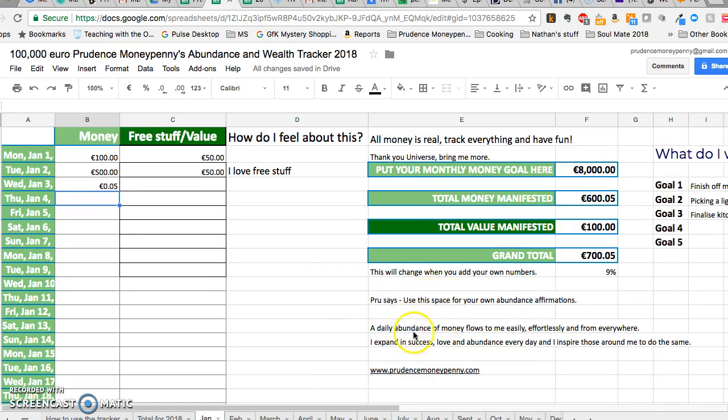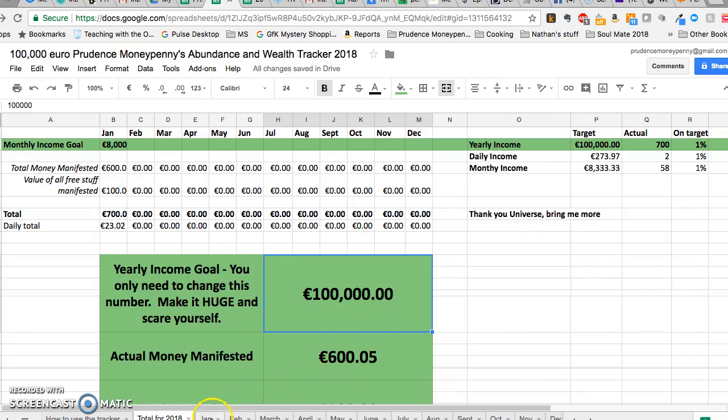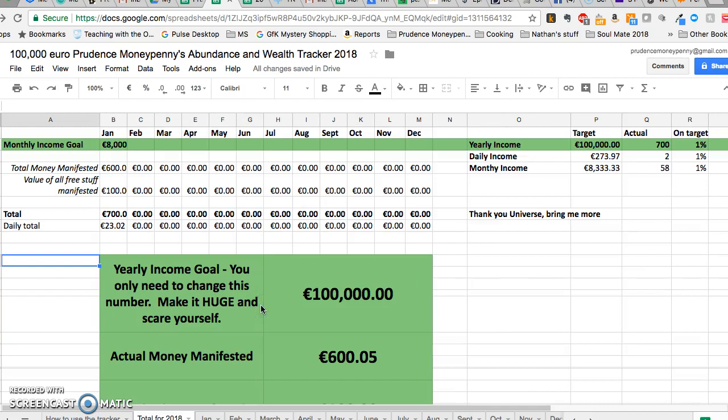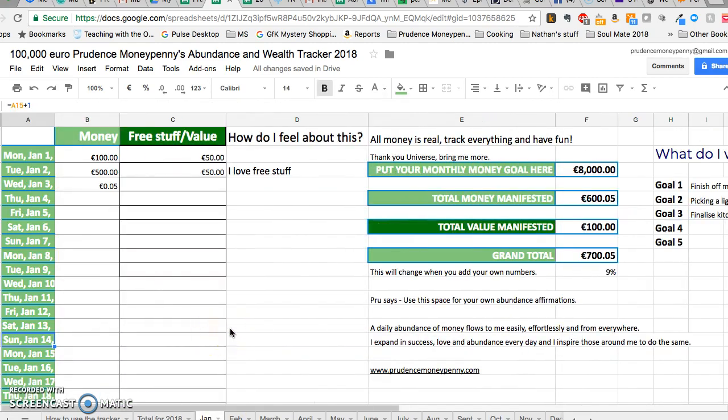And I add in an abundance affirmation. Sometimes I'll add in my own images or pictures. Now, all of these bits are completely optional. Like I said, there are no hard and fast rules about how you do this. The important thing is that you do it. As to how you go about it and how you make this your own, that's entirely up to you. So you can change the colors, you can do whatever you want with it. But just record it, keep it under your nose every day, use it every day, take 2 to 3 minutes, and the changes in your life will be amazing.